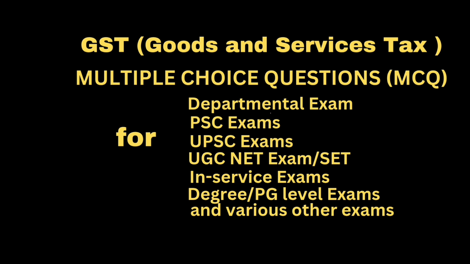Next question. What is the time of supply of vouchers if the supply is identifiable at the point at which voucher is issued? Answer: date of issuance of voucher. Question: what is the time of supply of vouchers if the supply is not identifiable at the point at which voucher is issued? Answer: date of redemption of voucher.